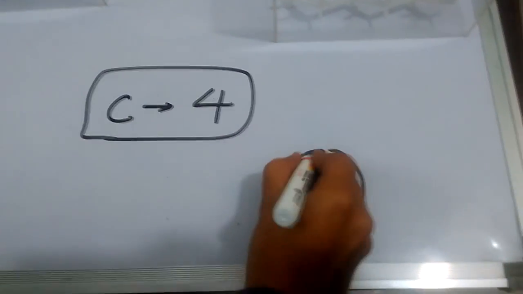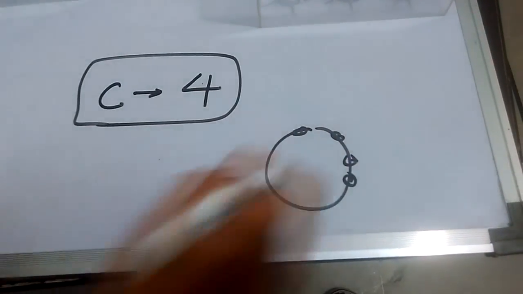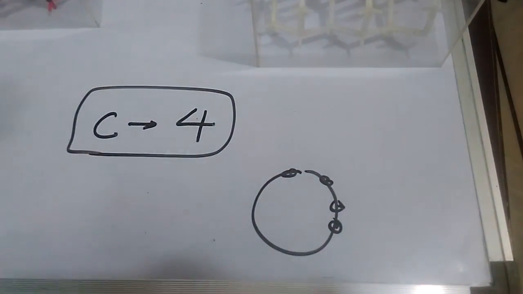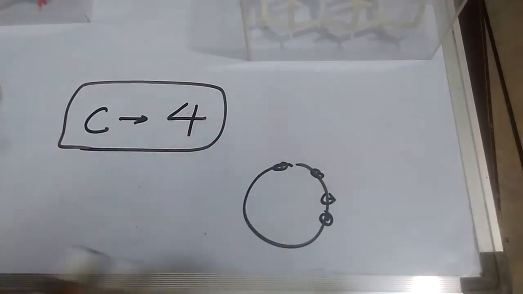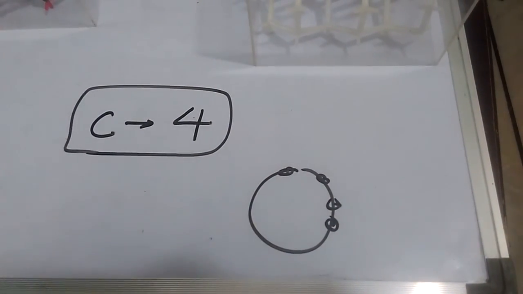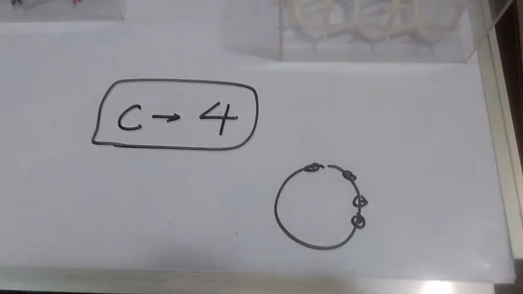The first thing is carbon has a valency of 4. What it means is that on the outermost shell of carbon there are 4 electrons. Now, to complete its valency and get into a stable octet form, it has to either gain 4 electrons or lose 4 electrons. So this gives carbon a lot of possibilities to bond with other carbon atoms, that is, we say catenation, and it also has the ability to form double and triple bonds with each other. So this is one of the very unique properties of carbon that allows it to form several other substances.